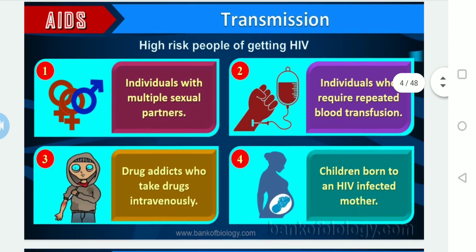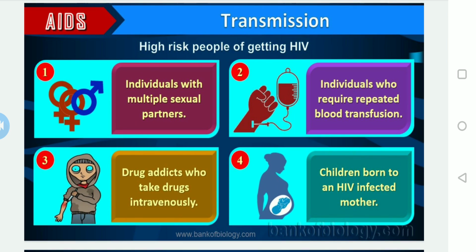But here the question arises, who are the high risk people of getting HIV? In all the cases we may not give a high risk of probability, but these are the possibilities shown in the slide. There are four possibilities by which we can identify people at high risk of getting HIV. First, individuals with multiple sex partners.